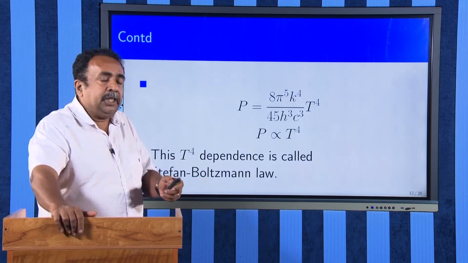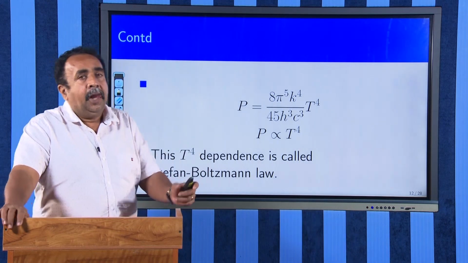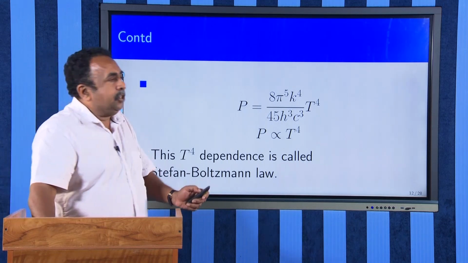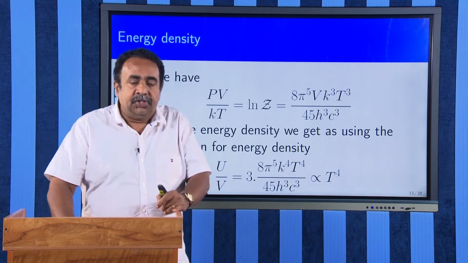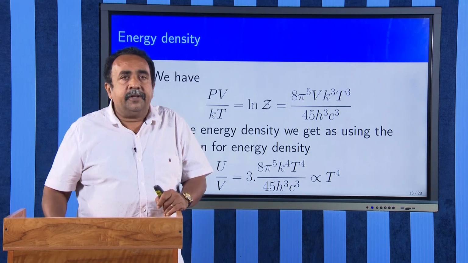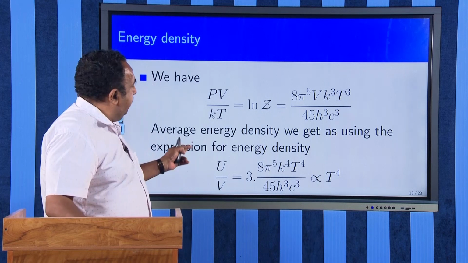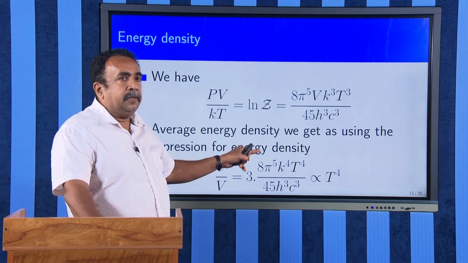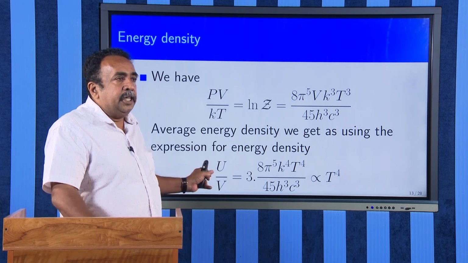Therefore, we got the pressure exerted by the photons as 8 by 45 pi raised to 5 k raised to 4 T raised to 4 divided by h cube c cube. Now, next is how we can find the energy density. U is given by kT square dou by dou T of log z. Log z we got earlier. Substituting that value of log z, you will be able to get U by V equal to 3 times 8 by 45 pi raised to 5 k raised to 4 T raised to 4 divided by h cube c cube. Or 3 by 45 means it is 1 by 15.